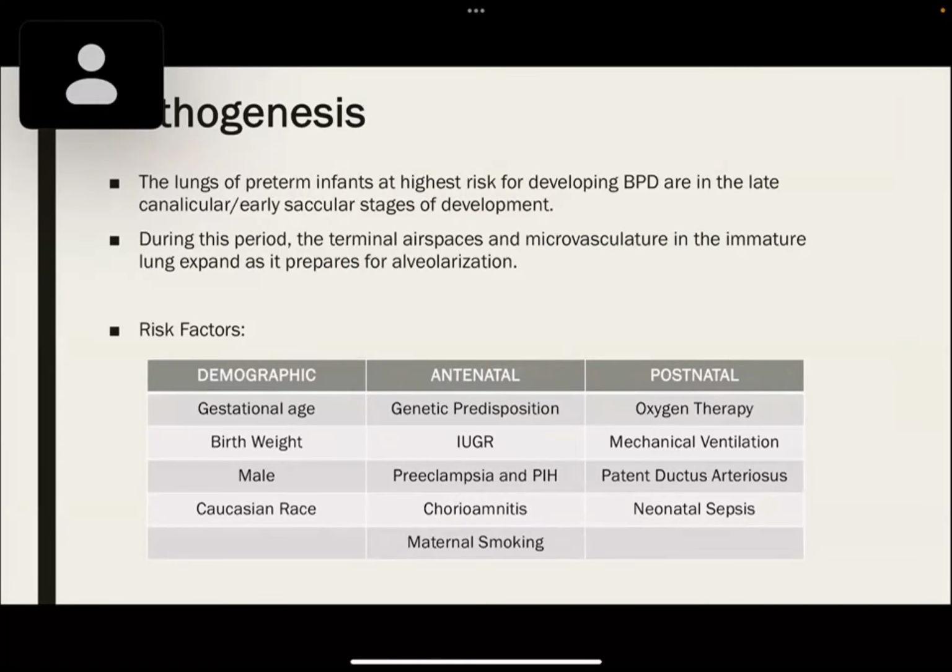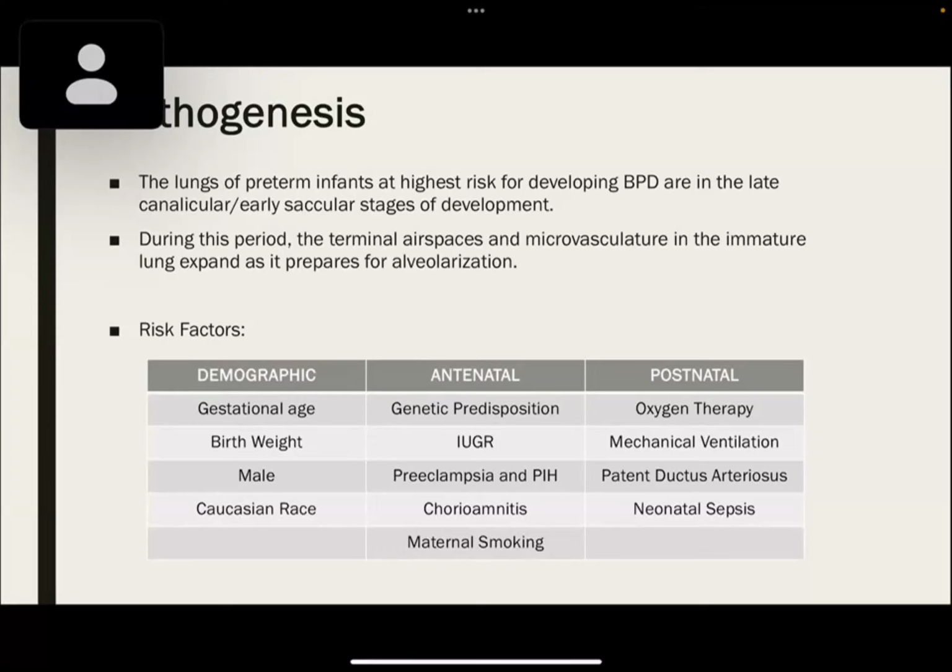Risk factors, as discussed earlier, can be divided into three main categories: demographic, antenatal, and postnatal. Gestational age, lower the gestational age, higher the chances of BPD. Birth weight, lower the birth weight, higher the chance of BPD. Male children and Caucasian race are at a higher chance of acquiring BPD.